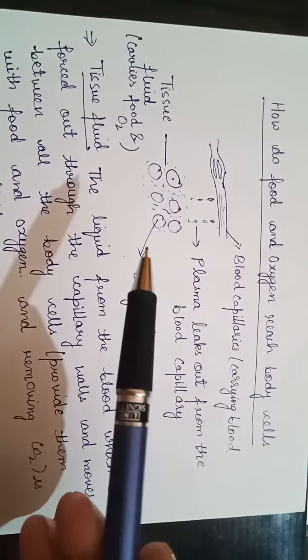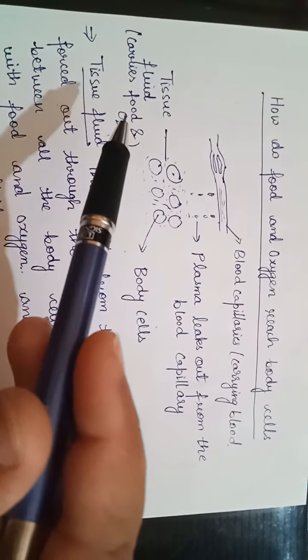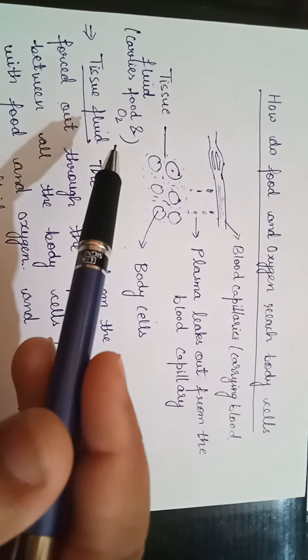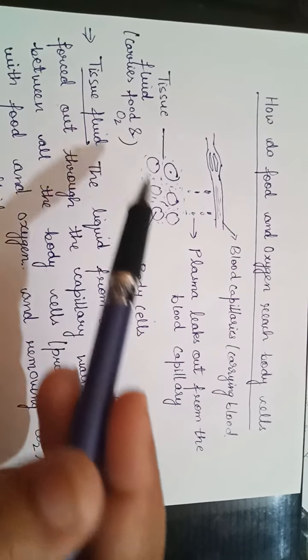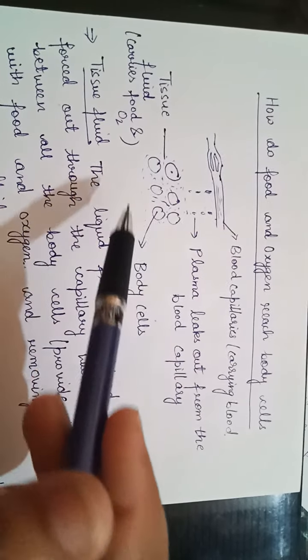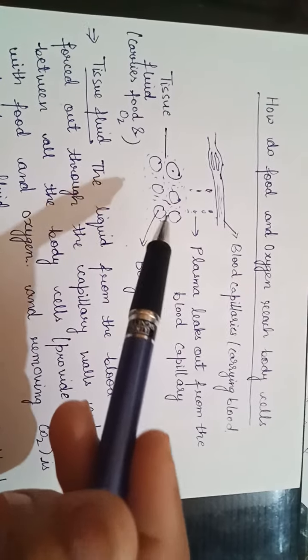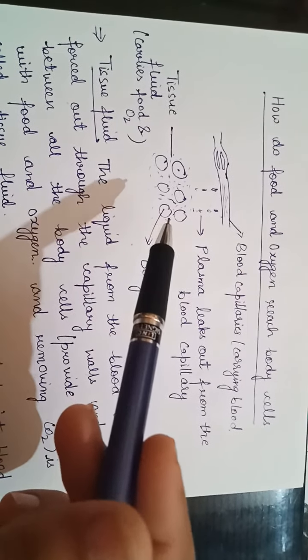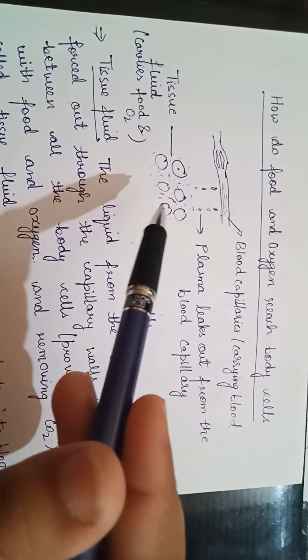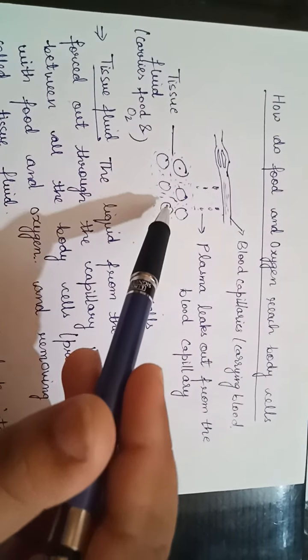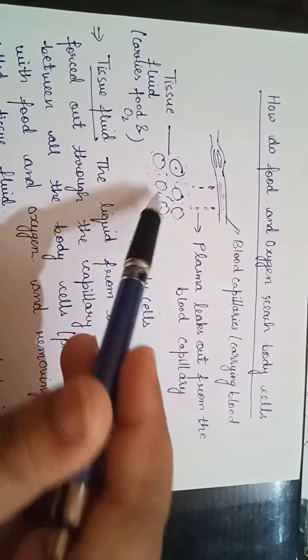Now, as the tissue fluid carries the food and oxygen, this food and oxygen is taken up by the body cells, and they remove the CO2 and the waste products. So now the tissue fluid contains the waste and the CO2.